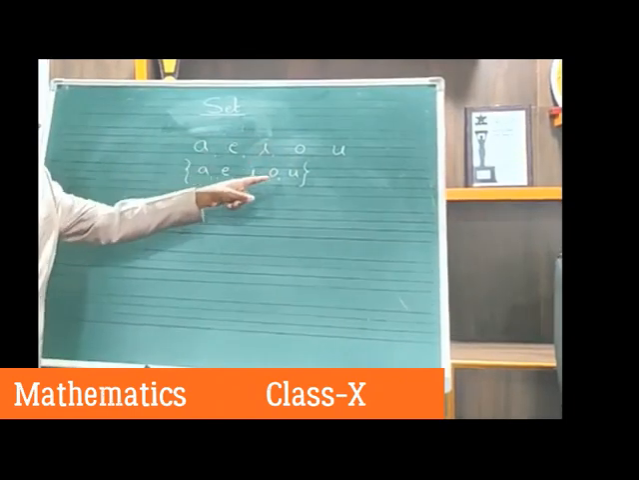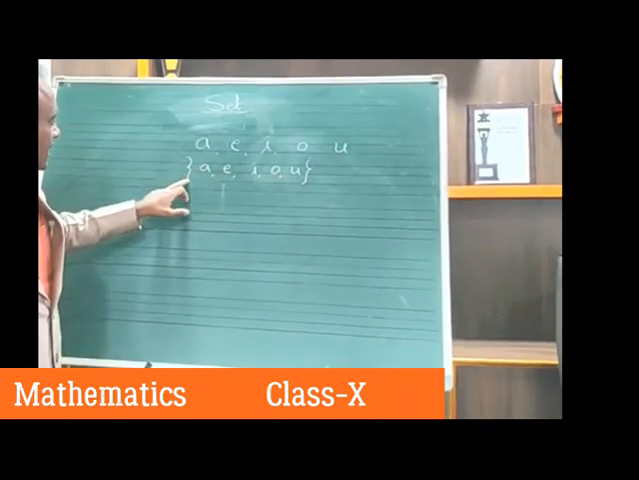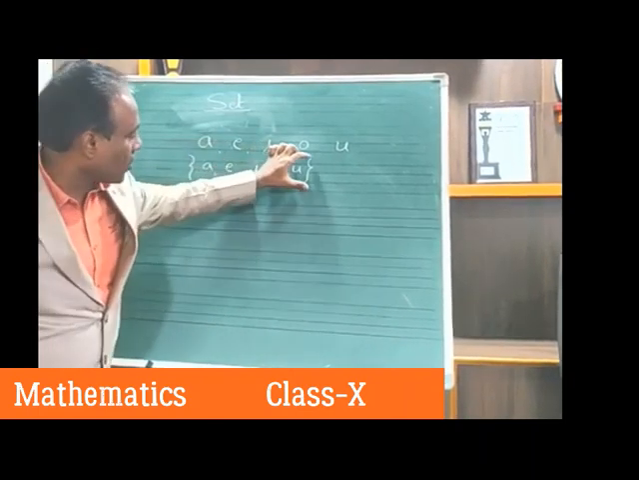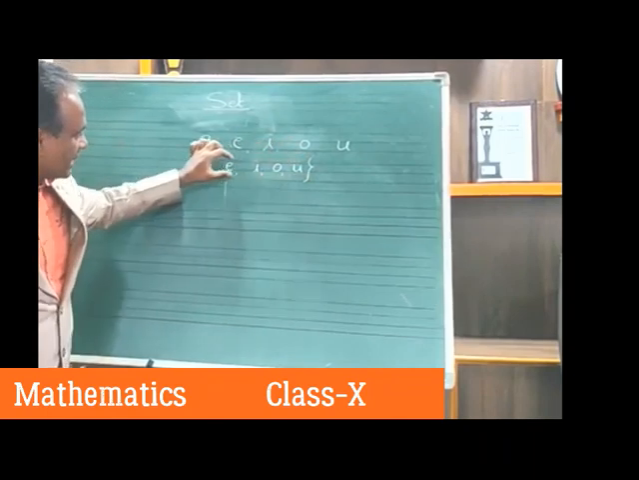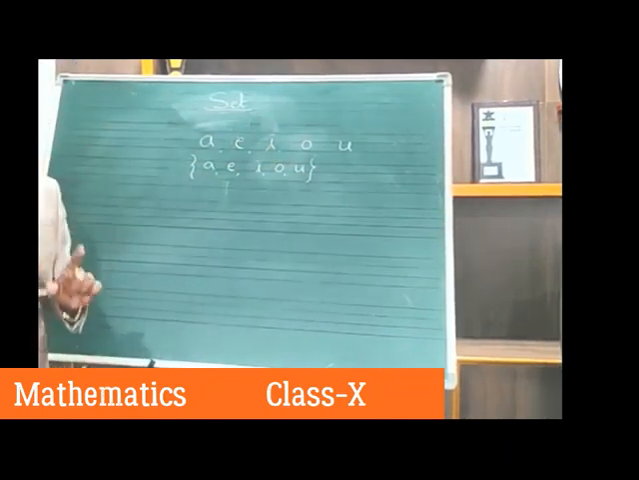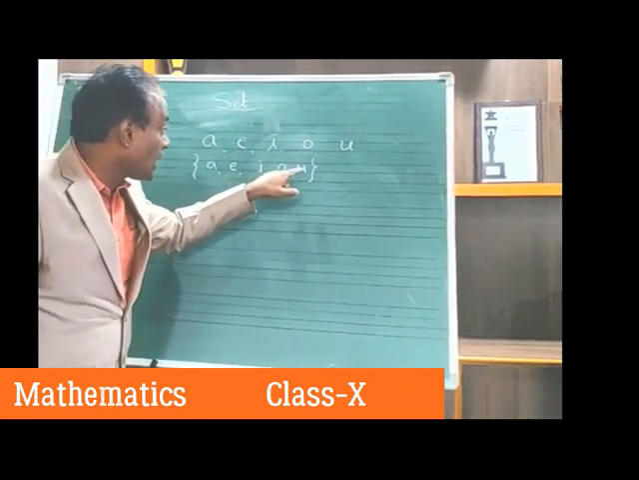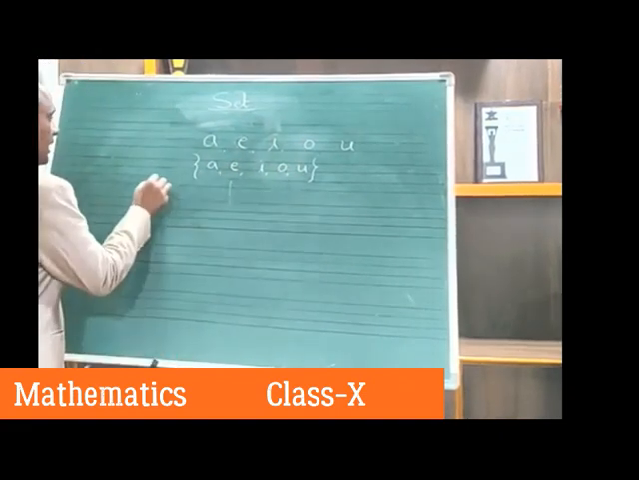So the collection of well-defined objects is called a set, and the set we denote like this. These are the set brackets. All the objects we write inside, and we put this type of brackets. And these objects are called elements.